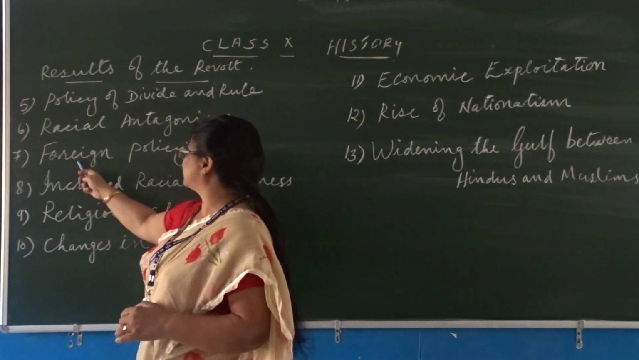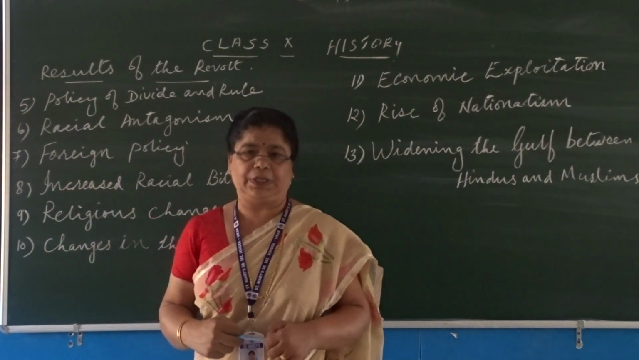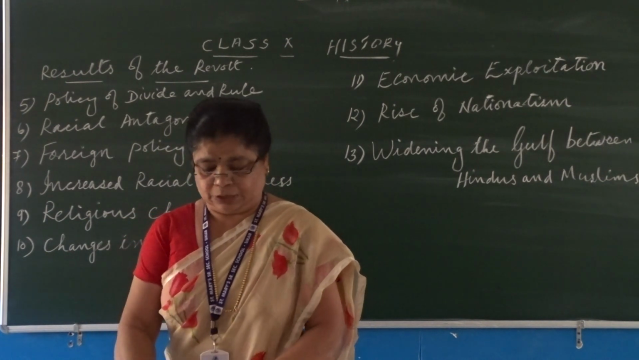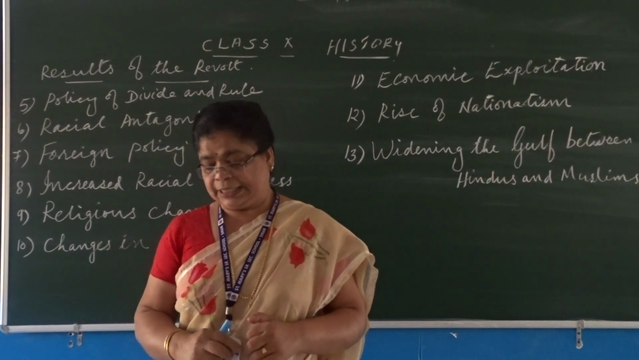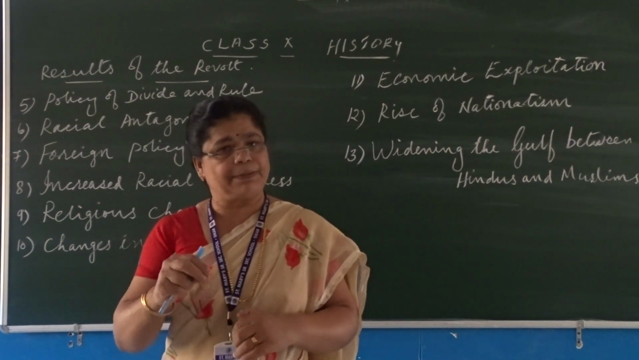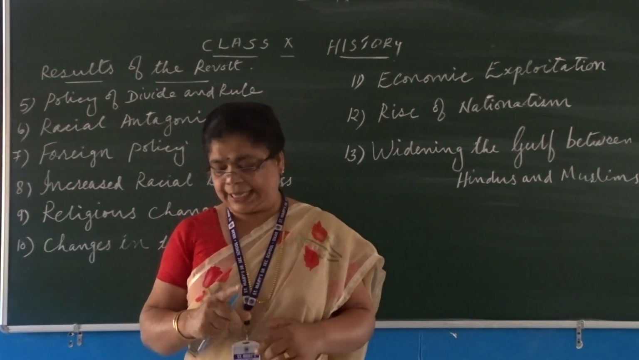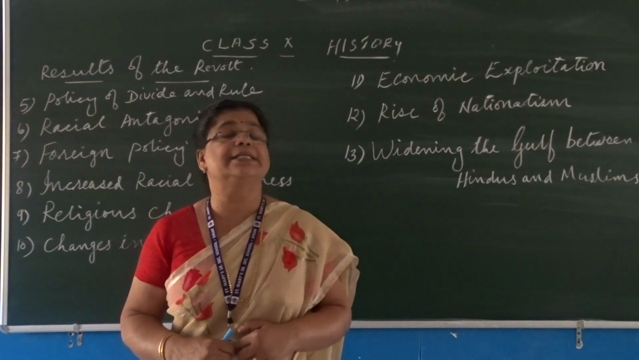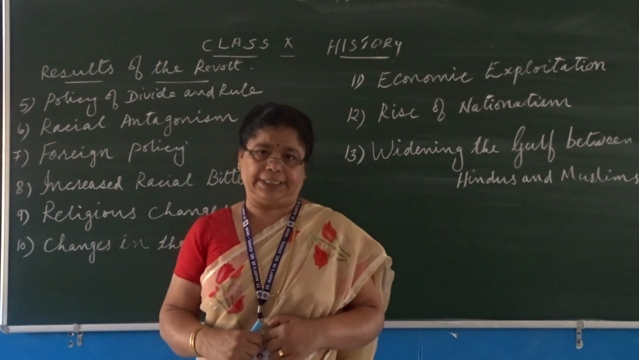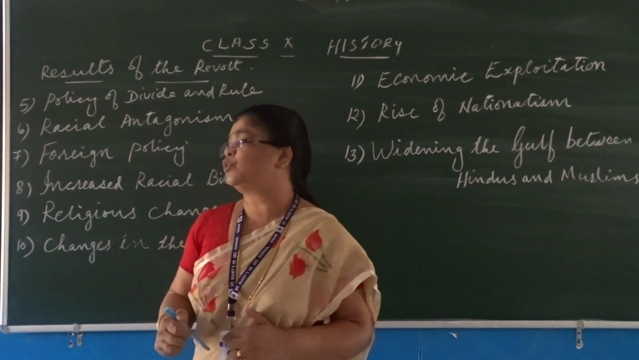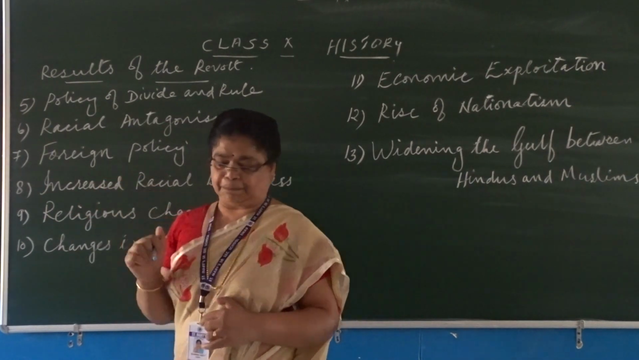Now moving towards the next point, that is foreign policy. The two main aims of British foreign policy were the protection of the British Empire in India as well as the expansion of British economic and commercial interests in Asia and Africa. So those were the two aims of the British in following their foreign policy.